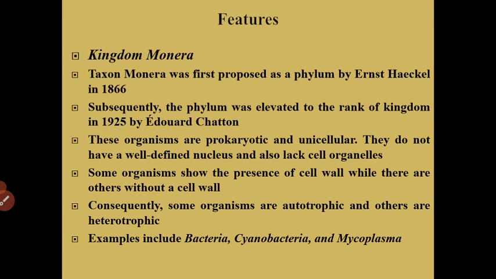These organisms are prokaryotic and unicellular. They do not have a well-defined nucleus and also lack cell organelles. Some organisms show the presence of a cell wall, while there are others without a cell wall. Consequently, some organisms are autotrophic and others are heterotrophic. Understood? Examples: bacteria, cyanobacteria and mycoplasma.